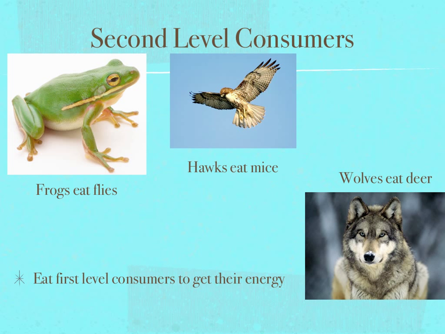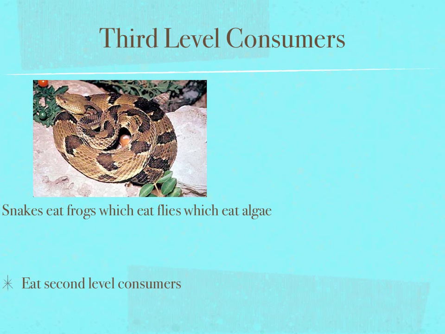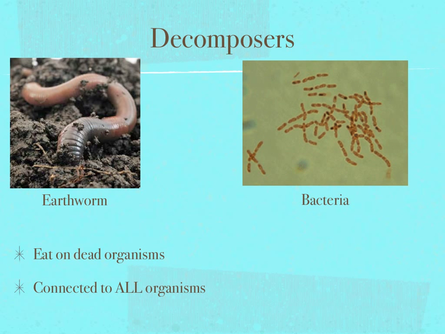Second level consumers eat the first level consumers to get their energy. Frogs eat the flies, hawks eat mice, wolves eat deer. Third level consumers eat the second level consumers. Snakes eat frogs, which eat flies, which eat algae. They eat the second level consumers. You can have as many levels of consumers as needed, but in this case, we only had 3 levels.